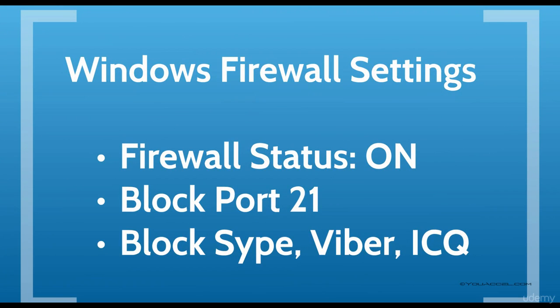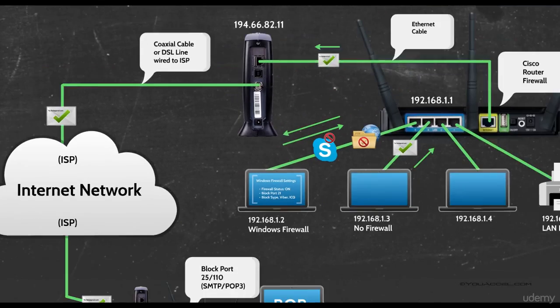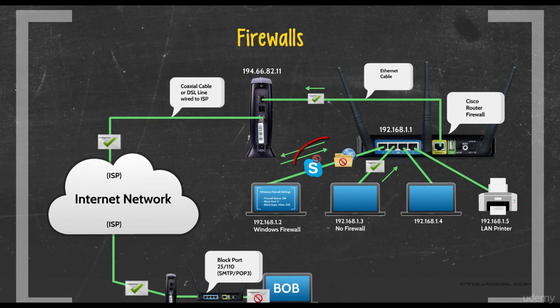In this illustration, we can see that the firewall on this computer does not allow the application Skype, ICQ, or Viber to communicate with the internet. If the user attempts to transmit data packets through these applications, they will be blocked by the system's software firewall. Let's take a look at the second example. The second computer has no firewall.